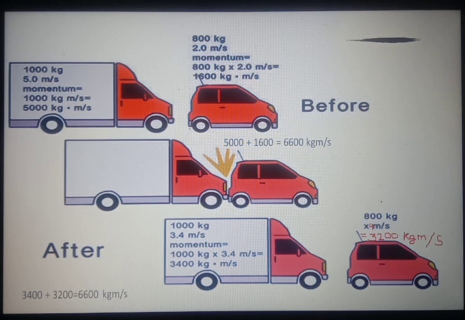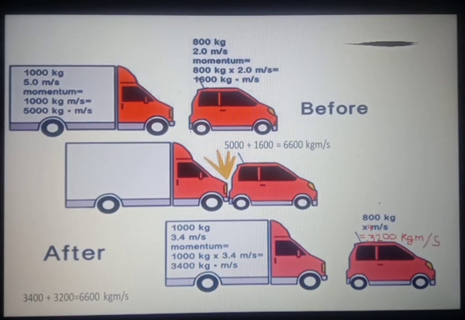Now we will take one example to understand the meaning of the term conservation of momentum. Suppose a speeding truck hits a car having velocity 2 meter per second.